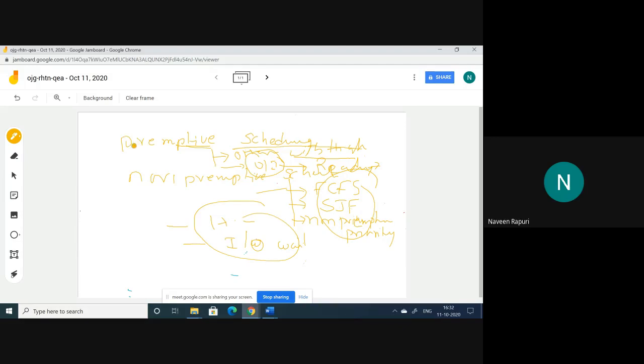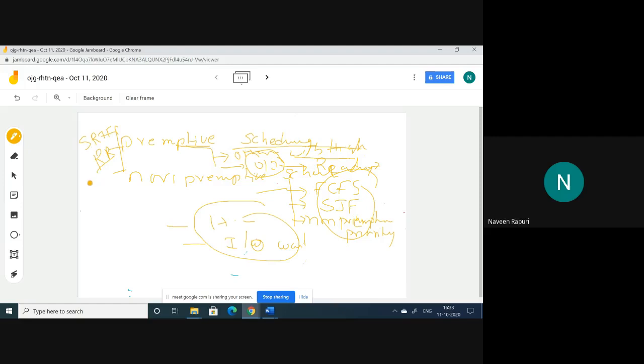Coming to preemptive scheduling, there are different kinds of preemptive scheduling algorithms. One is SRTF, shortest remaining time first. Another one is the round robin scheduling algorithm. This is also called the time sharing scheduling algorithm, because there is a quantum time. Every process must get a response after a stipulated or quantum amount of time.